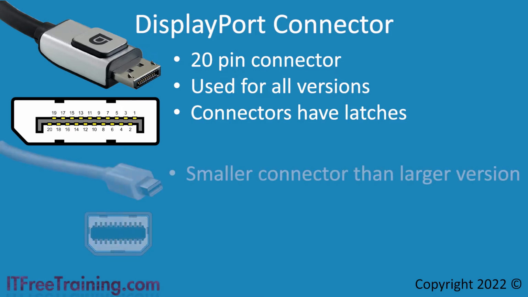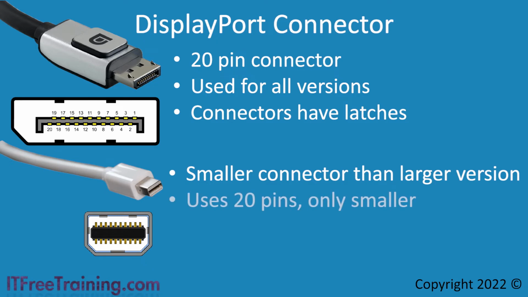With version 1.2, a smaller connector was added, which is essentially the same as the larger connector. The smaller connector uses 20 pins, just like the larger connector, and so essentially works the same way. Using a mini DisplayPort connector does not affect performance or change any of the features that are supported. It is just smaller. The mini DisplayPort was first used by Apple in 2008. In 2010, with the release of version 1.2 of DisplayPort, it was added to the standard.